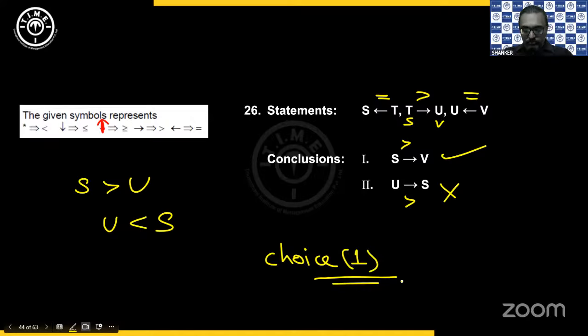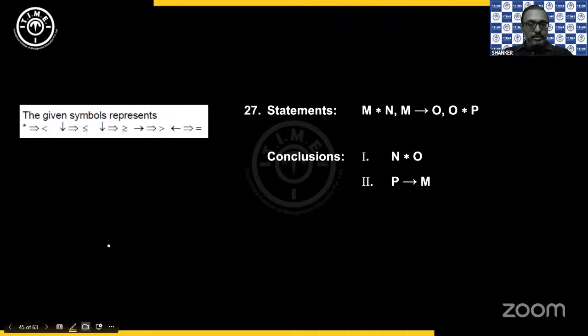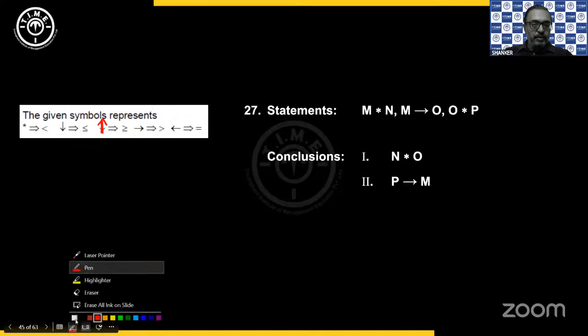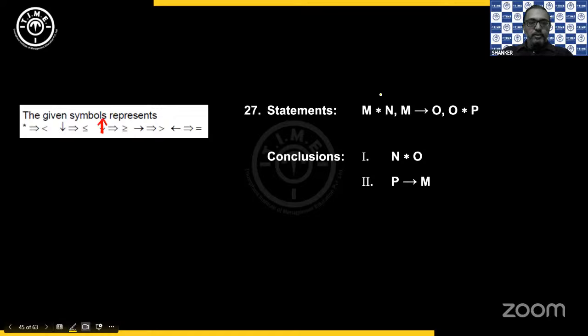Correct. Abhishek and Chandana, choice 1. Then next. So again here, this is up arrow. So asterisk is less than, right arrow greater than, asterisk less than, asterisk less than, right arrow greater than.